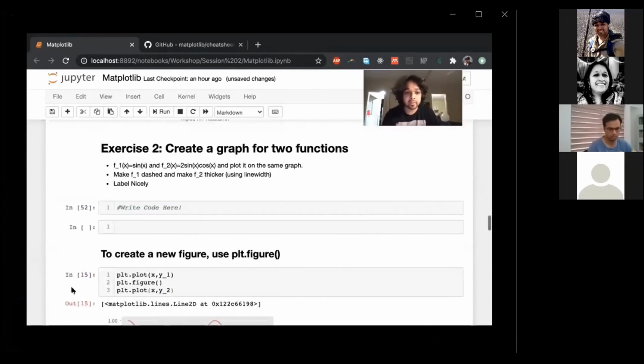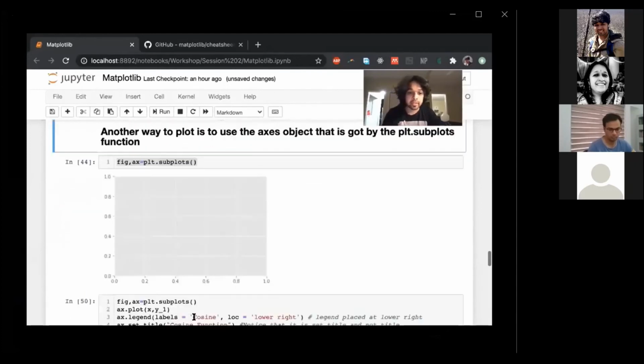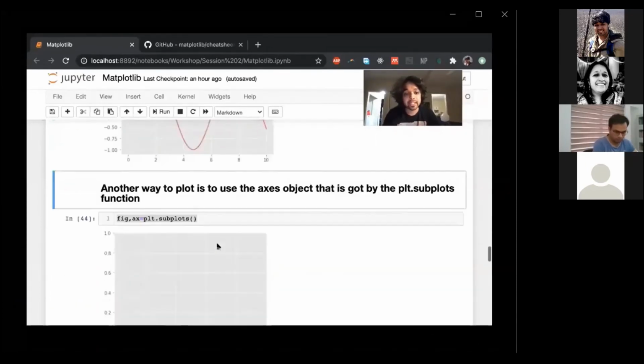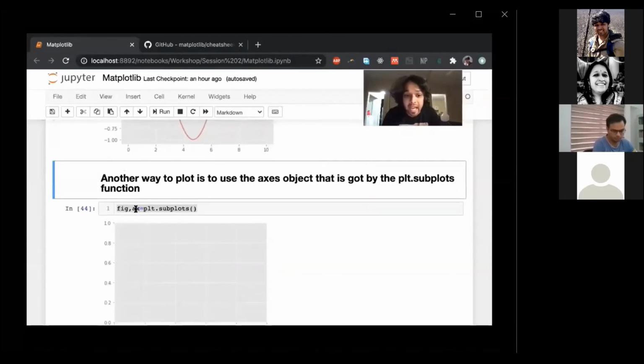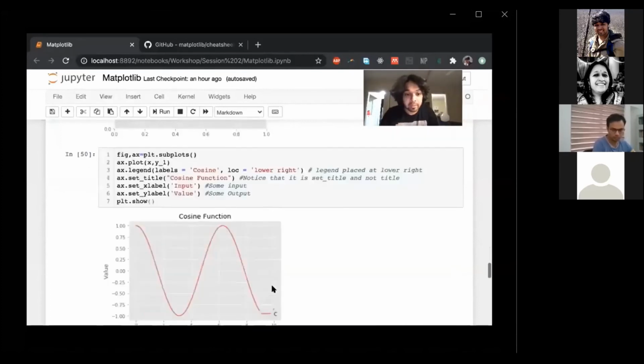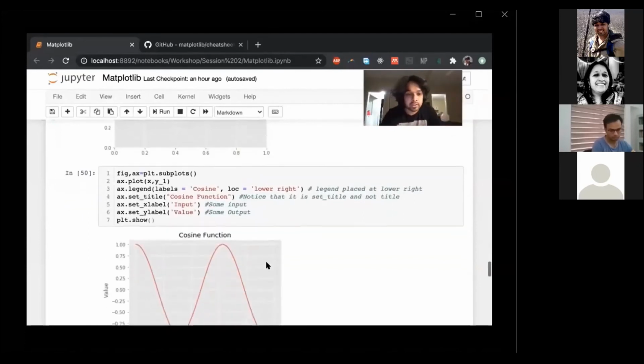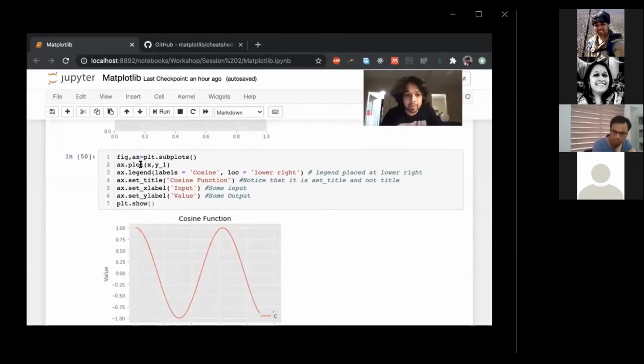So over here we've plotted everything using plt.plot, right? But what you can do is create an object using something called plt.subplots. It gives you a figure and an axis. So it basically creates an empty plot and gives you these two things. Now this axis object is what people modify, and the modification gives you your graph. So this is one example of that.